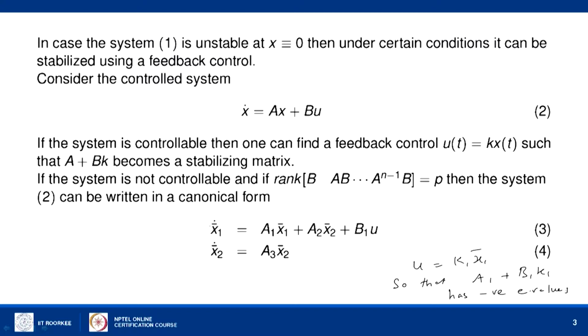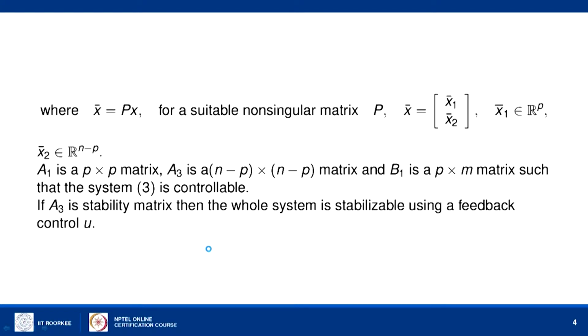So, x1 cap will tend to 0 as t tends to infinity, and x2 cap also will tend to 0 as t tends to infinity. Ultimately, we can see that x is equal to P inverse x cap. So, x of t will also tend to 0 as t tends to infinity.